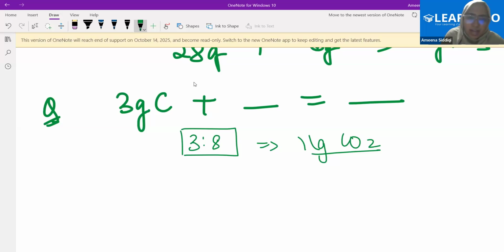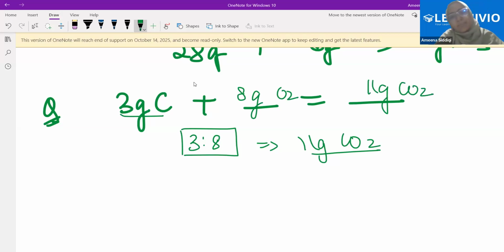Fine. So if I have 3 grams of carbon here, this was the very easiest part. I will have 8 grams of oxygen. Therefore, I will get 11 grams of carbon dioxide. Simple. Is it clear? Don't go too much into this. This was just for the explanatory part.